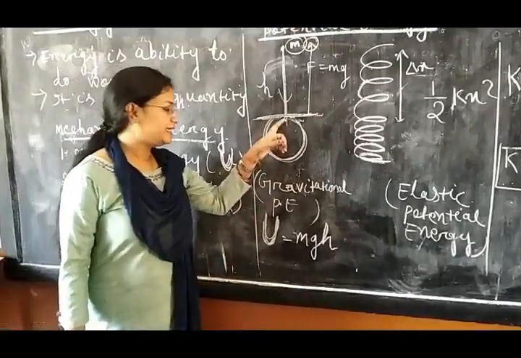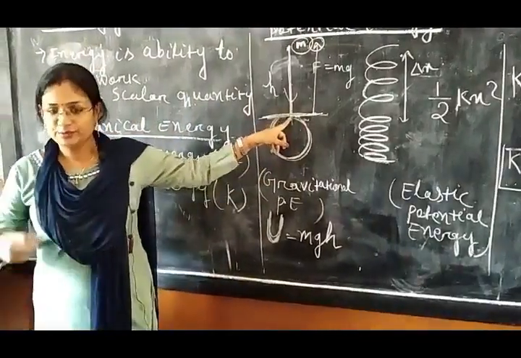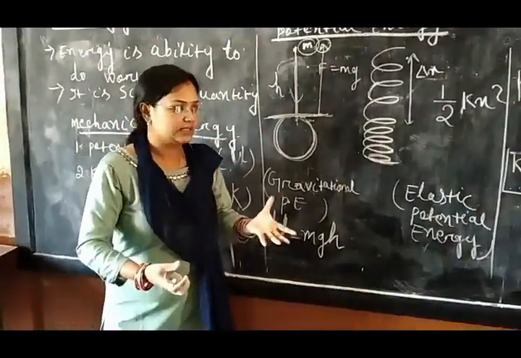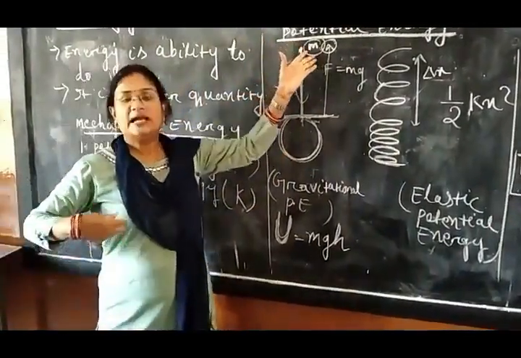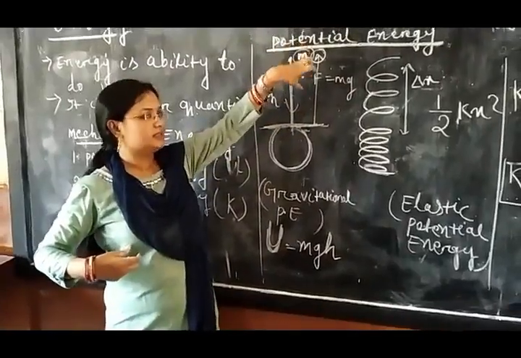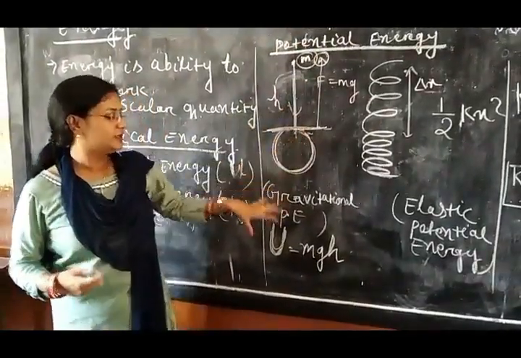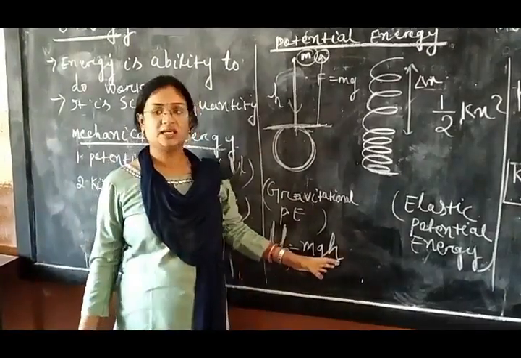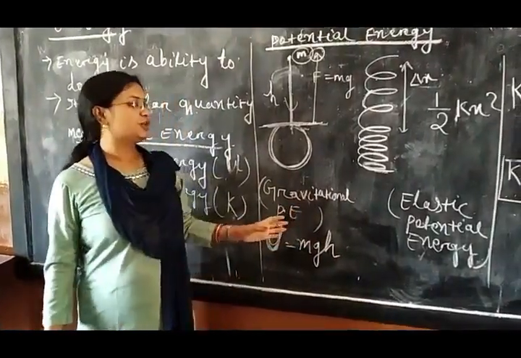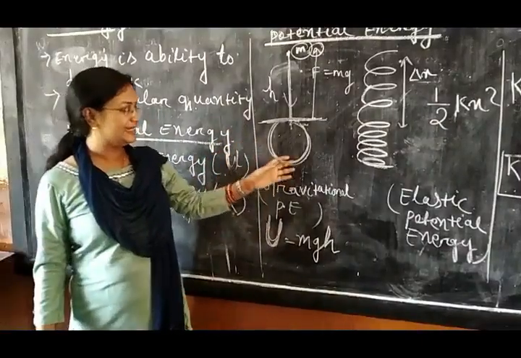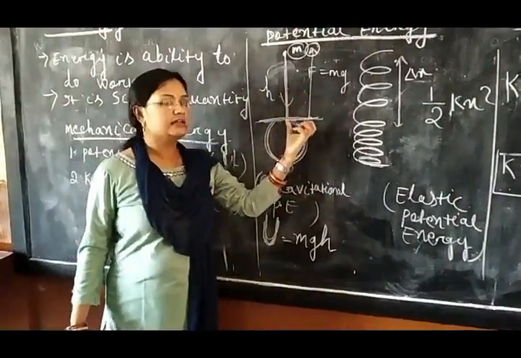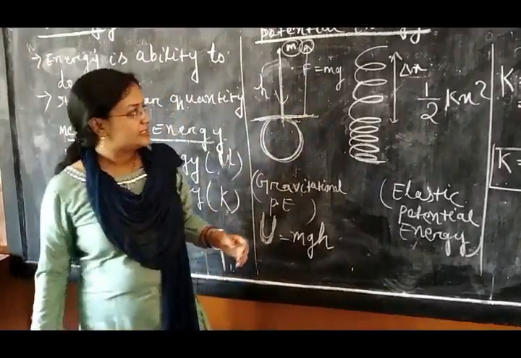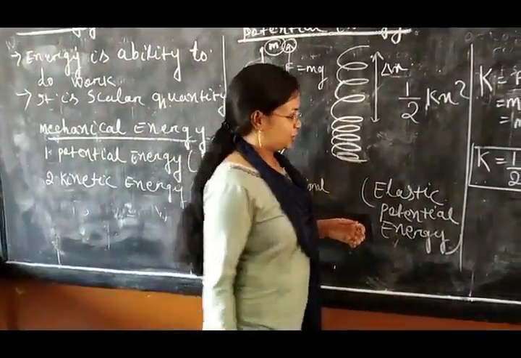Suppose one body is here on the surface of the earth. We want to take this body from here to here. So we have to do some work, and that work is converted to energy, and that energy is stored in the body. This is potential energy, and the expression is U equals mgh. This is gravitational potential energy, because here the force is gravity, that is F equals m into g.